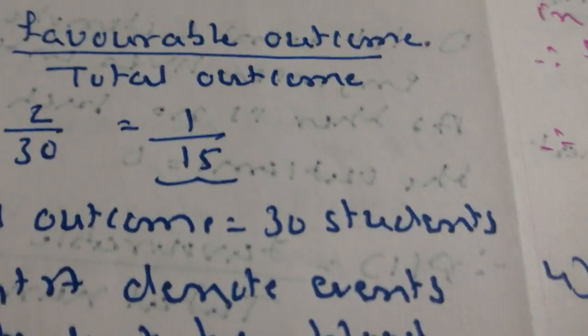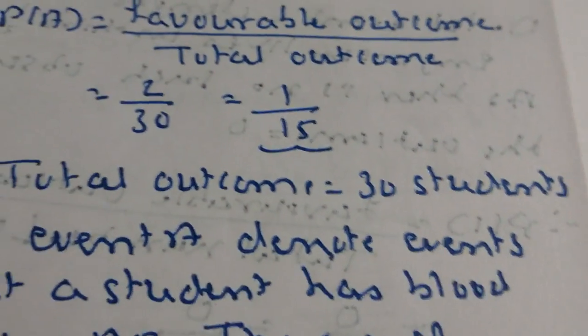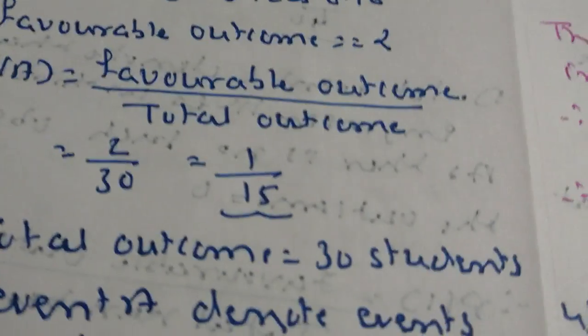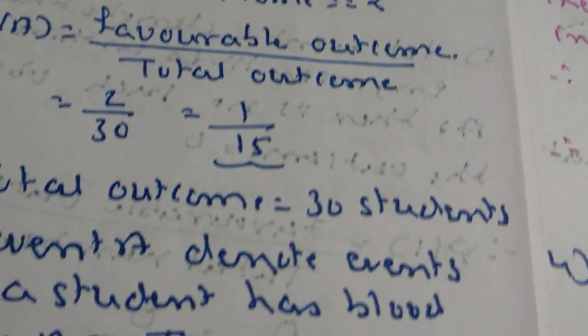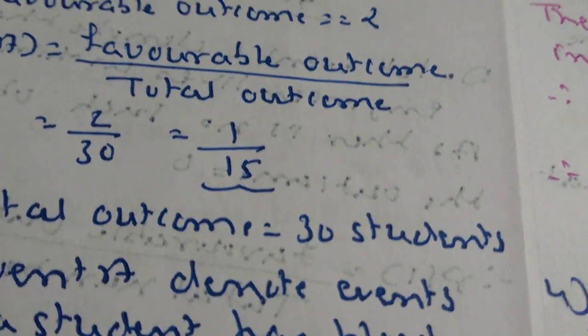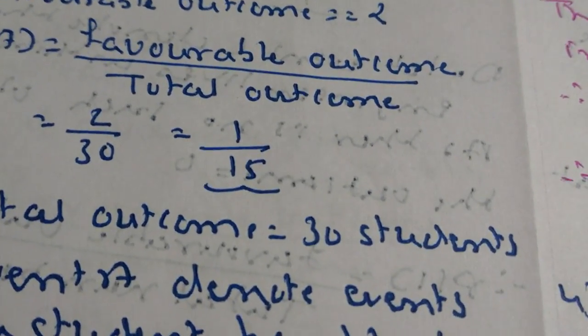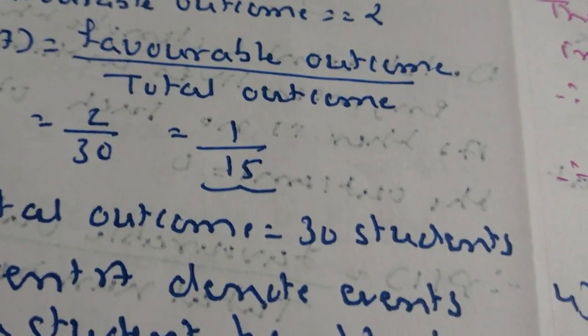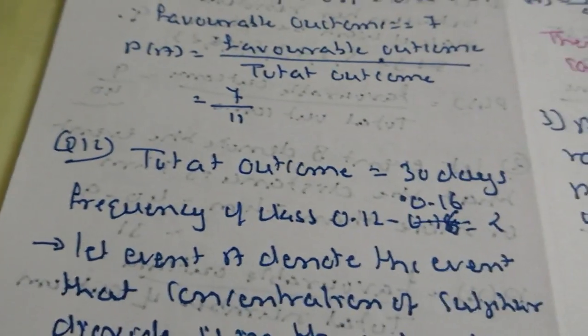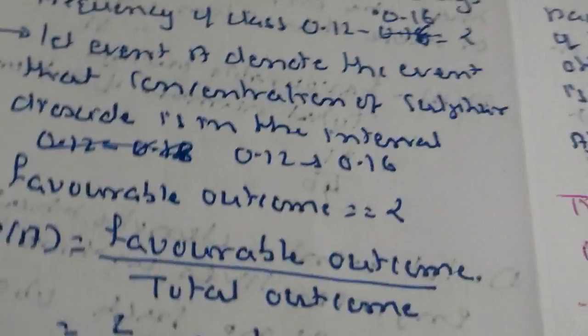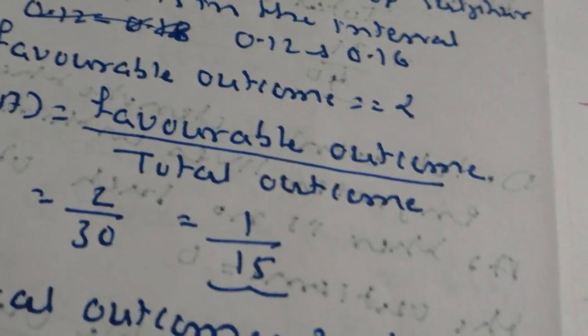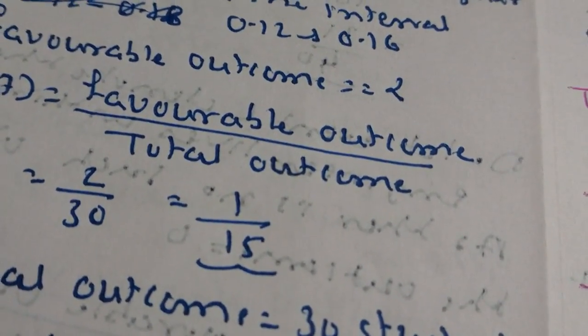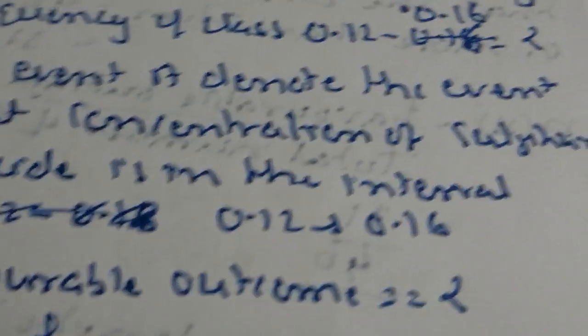Question number 12. In exercise 14.2, you were asked to prepare the frequency distribution table regarding the concentration of sulfur dioxide in the air in parts per million of a certain city for 30 days. As it is 30 days, the total number of outcomes is 30. Using the table, find the probability of the concentration of sulfur dioxide in the interval 0.12 to 0.16.